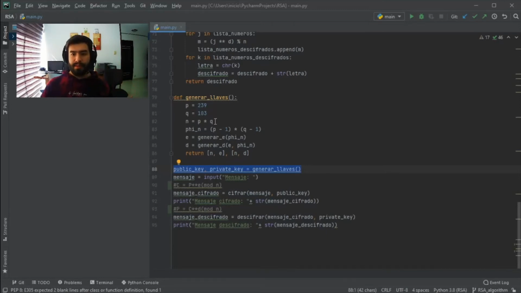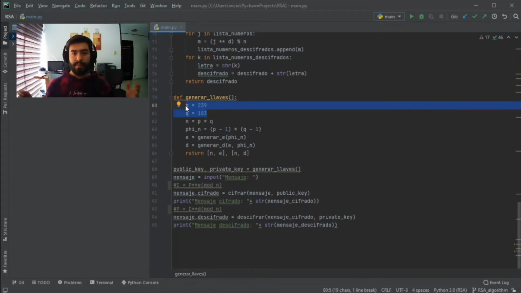How does this happen? We need to take two prime numbers. It is preferred to have really big numbers, since the bigger the number, the more complex the computations needed to decrypt the message will be, and this will ensure a more secure encryption. But we're using these two numbers just to make an example of how the algorithm works.